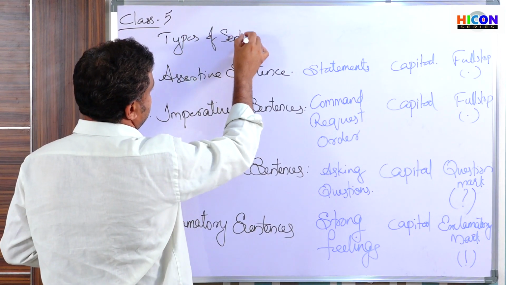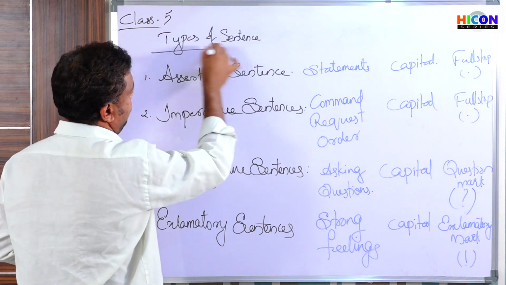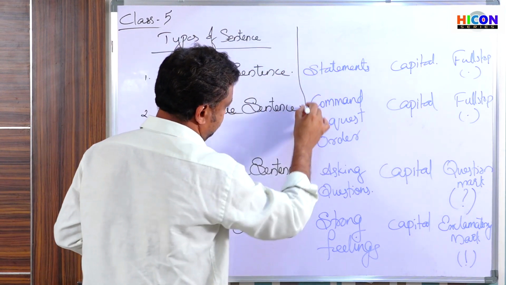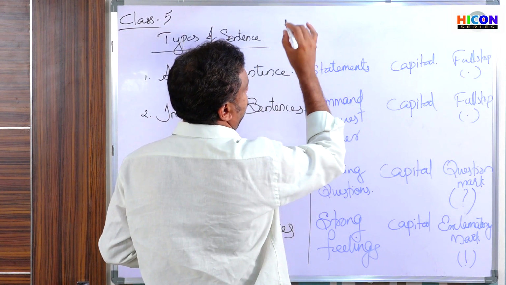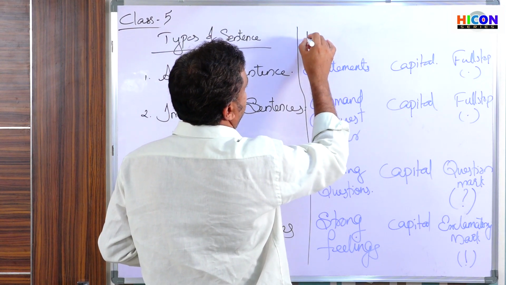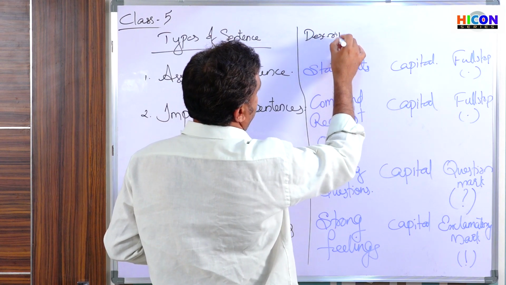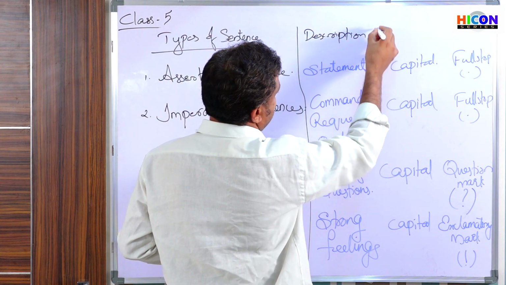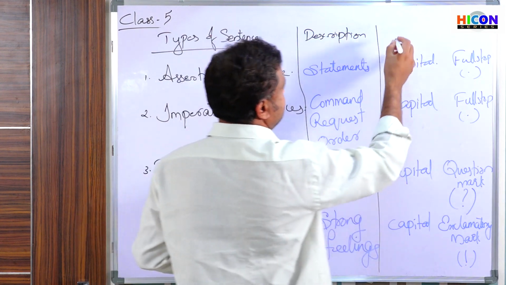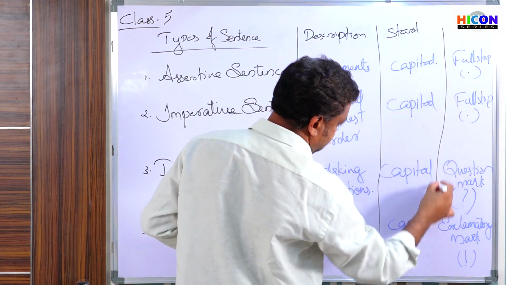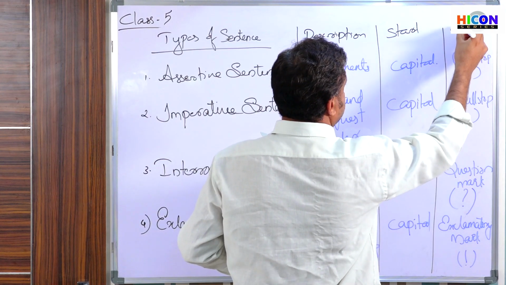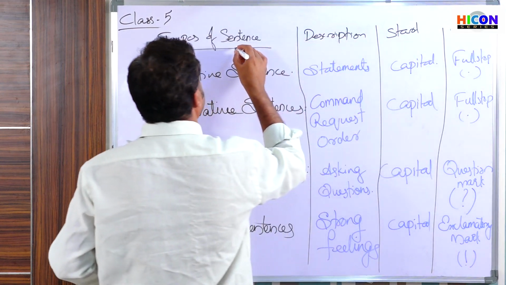Types of sentence. Description means what do they express? Start.